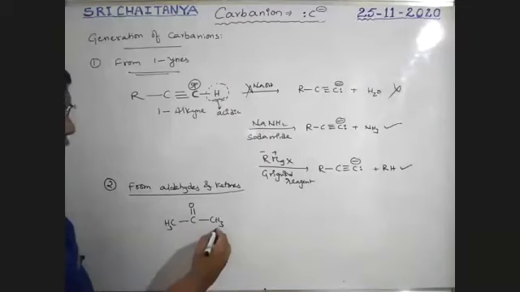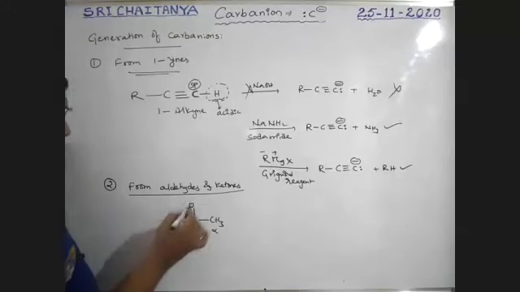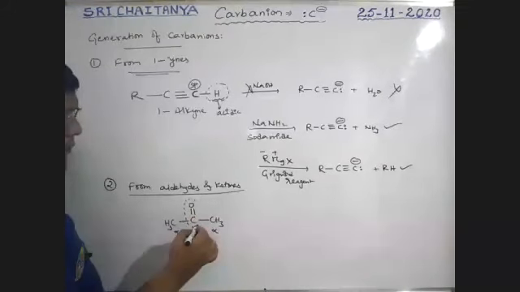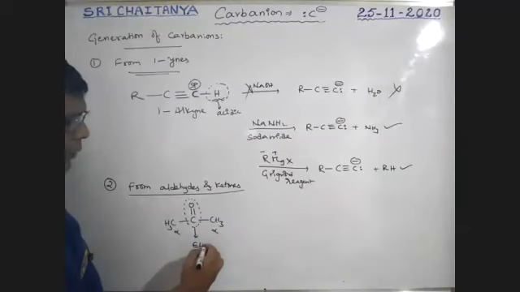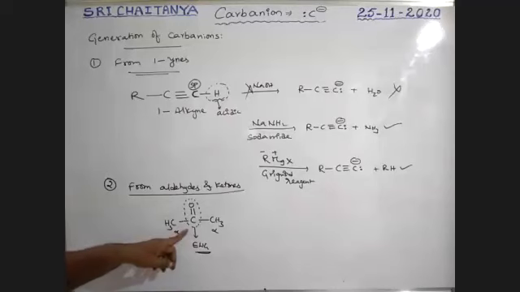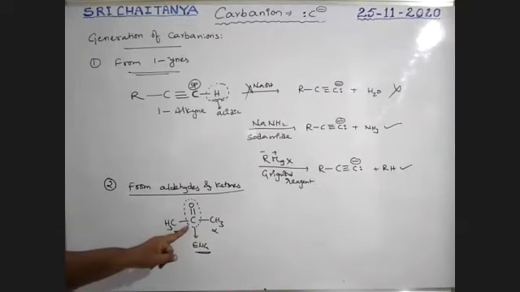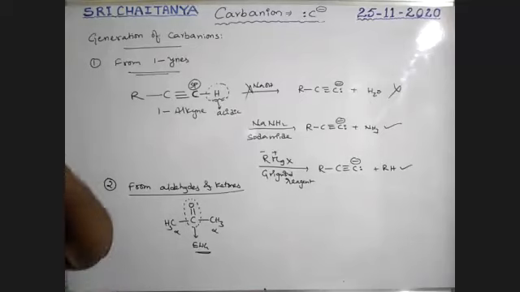So this is an alpha carbon, and this is also an alpha carbon. This C=O is an electron withdrawing group. Am I correct or wrong? Yes, it is an electron withdrawing group, a minus I or minus M group.